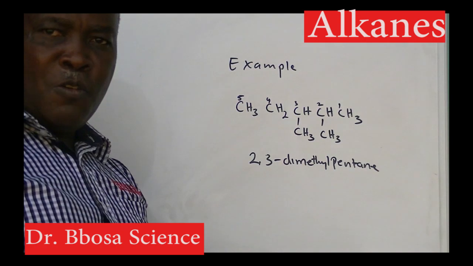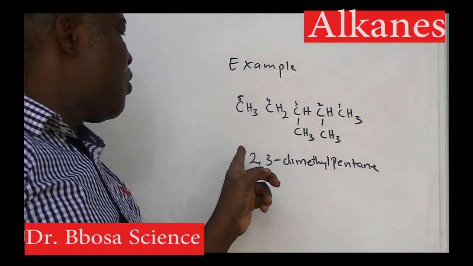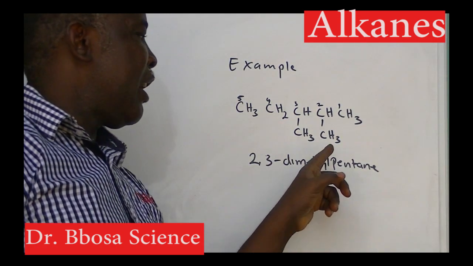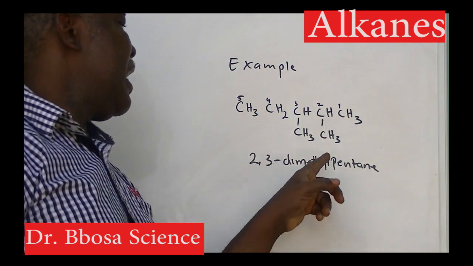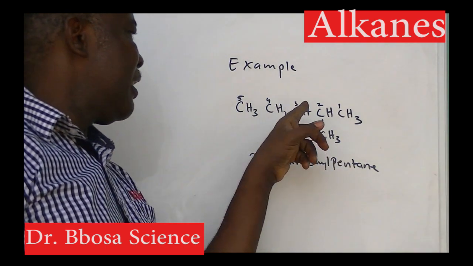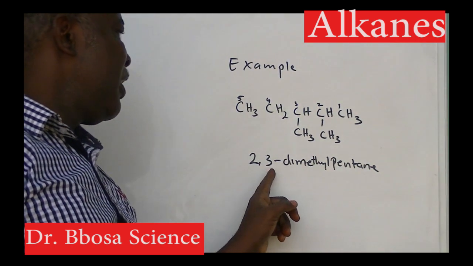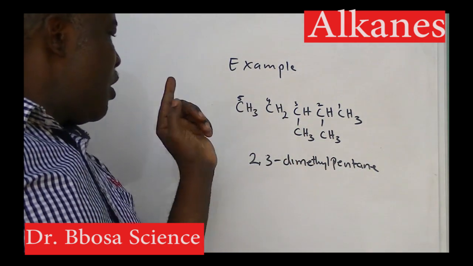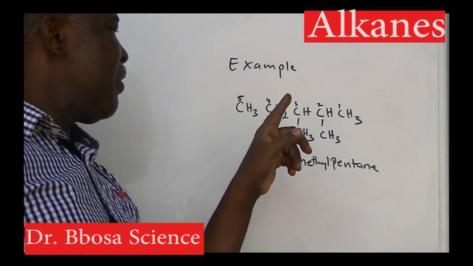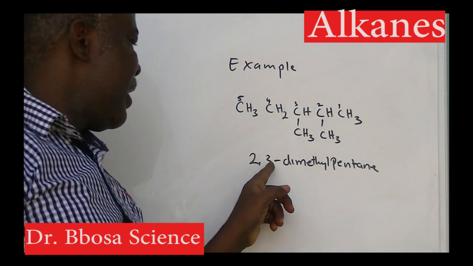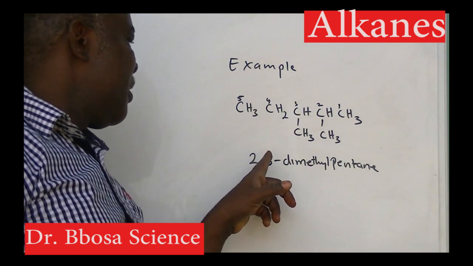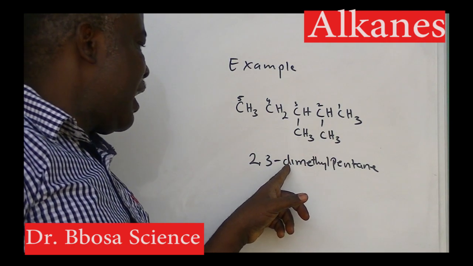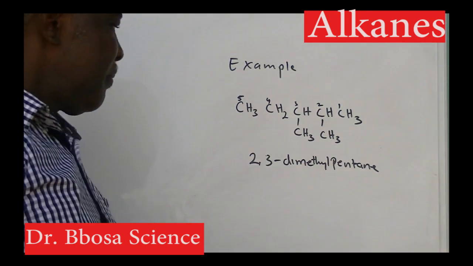So there are 2 methyl groups, and the name is 2,3-dimethylpentane, meaning that at position 2 of pentane, there is a methyl group, and at position 3, there is a methyl group. Between a number and a number, you put a comma. Between a number and a letter, you put a dash.